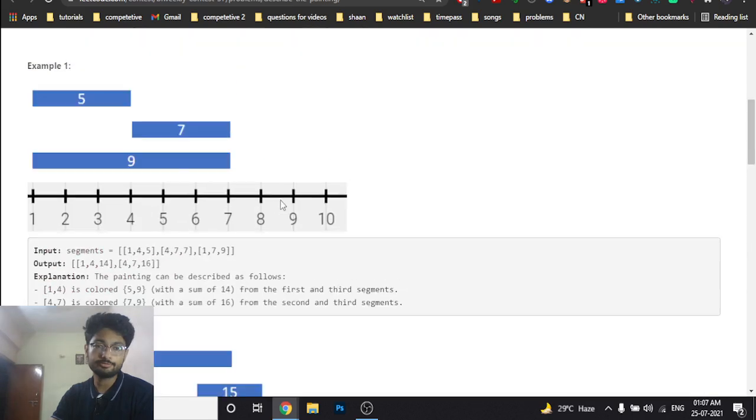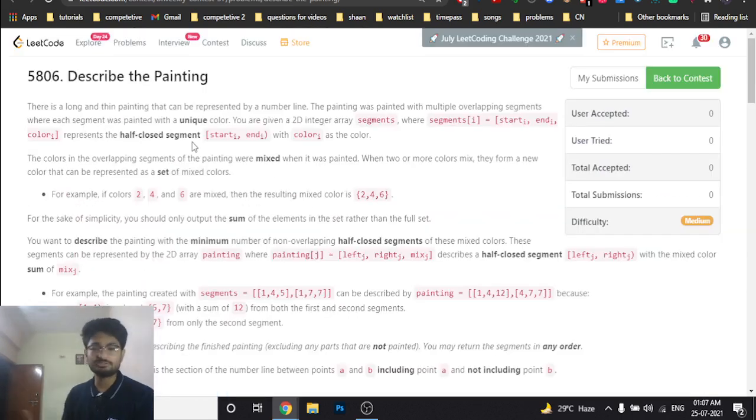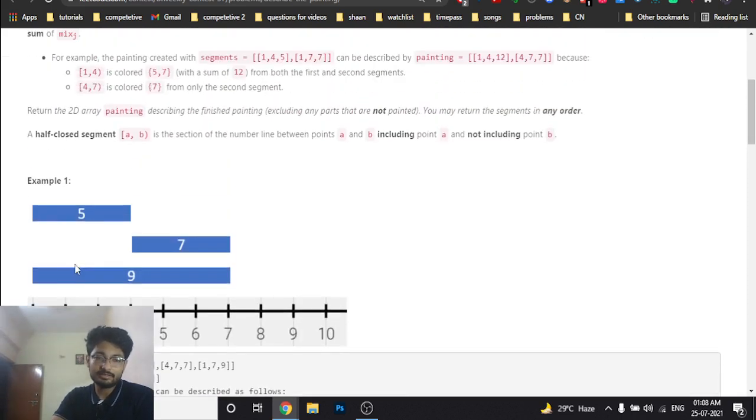So the third problem is almost the same as the previous one. Here there is a number line, and you are painting the number line with different colors. I paint a section from 1 till 4 in color 5, a section from 4 to 7 in color 7, and a section from 1 till 7 with the color 9.